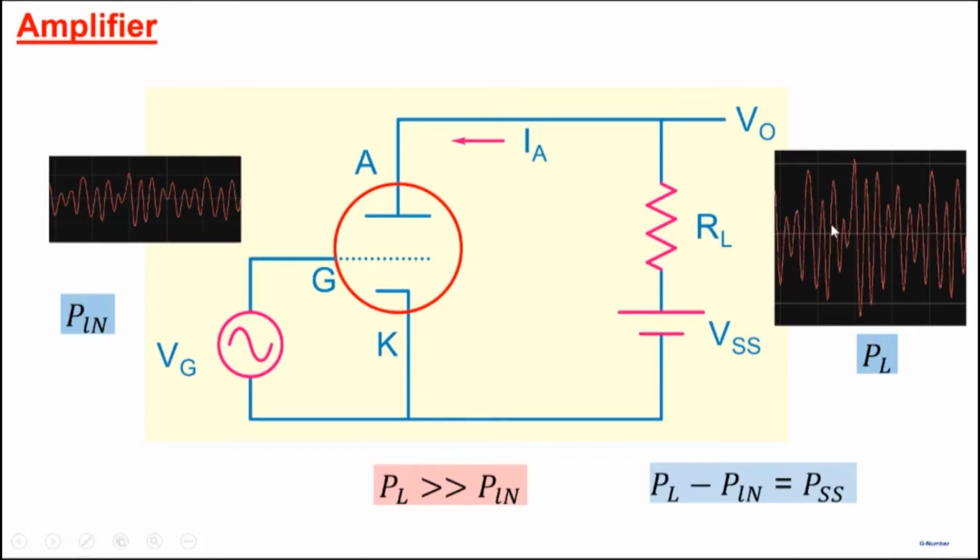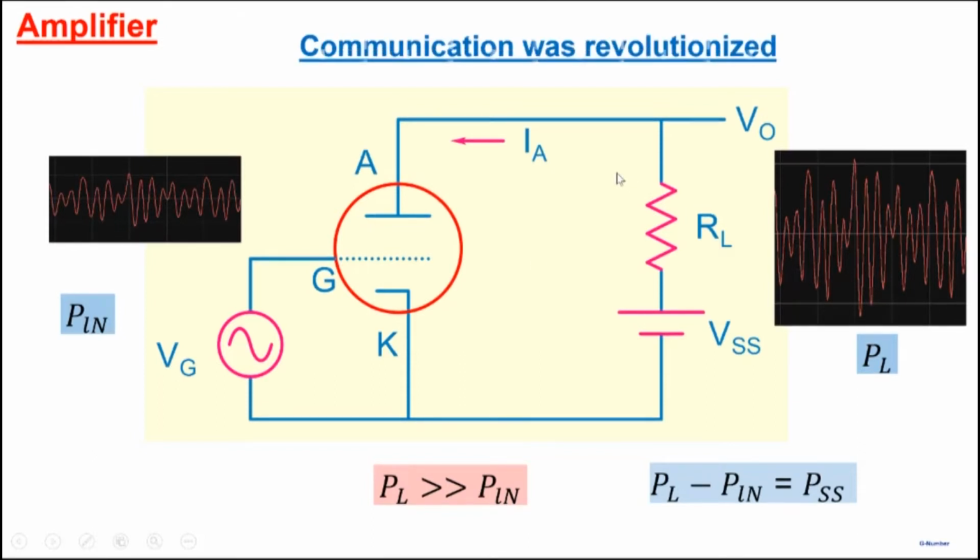And the immediate consequence of that was that communication was revolutionized. Take, for example, telephone. Telephone had been invented before triode. One could communicate with a telephone, but the distance over which you could communicate was limited because as the signal travels, it gets weaker. And if it becomes too weak, it gets submerged in noise and then you cannot make out what the signal is.